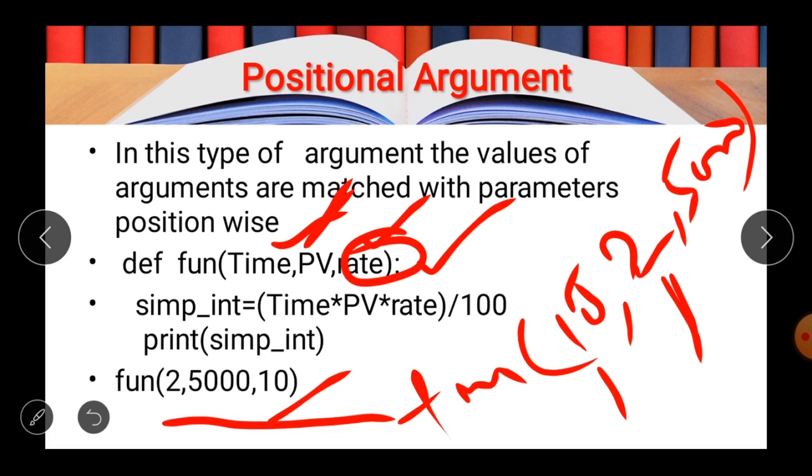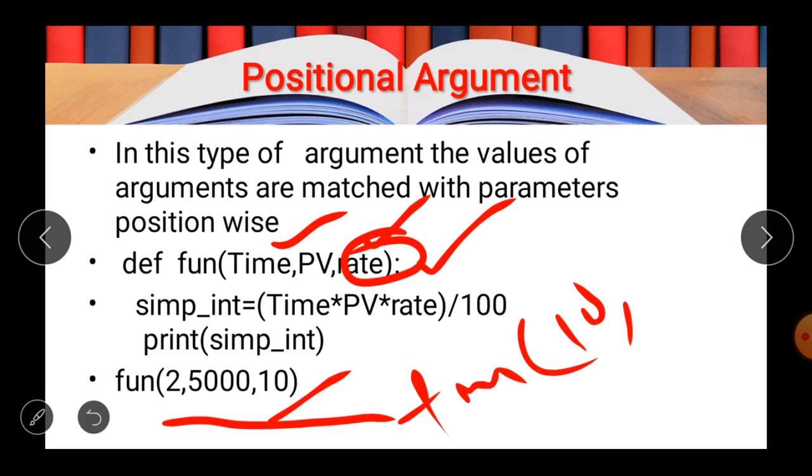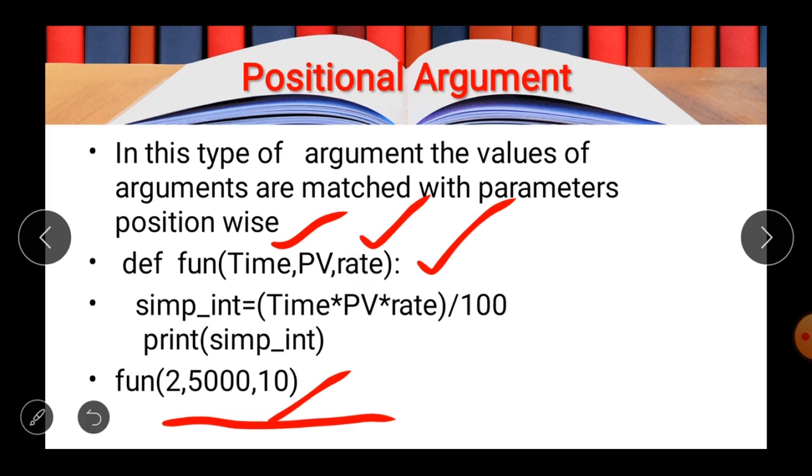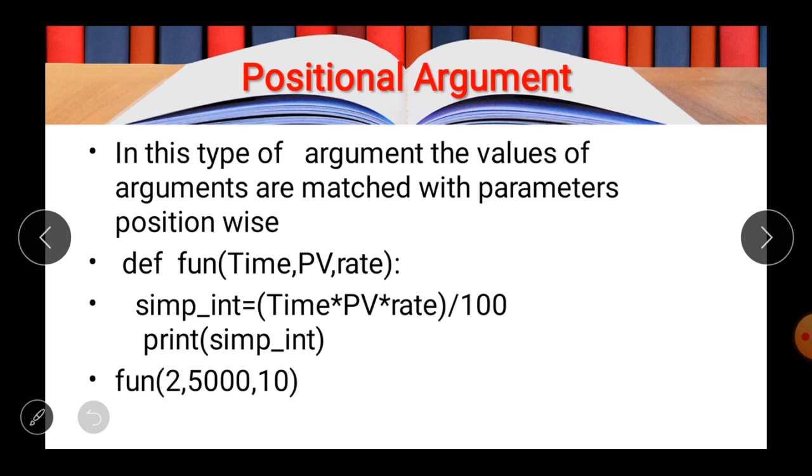So in order to pass the values as positional arguments, you will have to take care of the positions. It is a very simple type of argument passing. There is no need to write the names of the parameters again and again, as is required in the keyword type of argument.